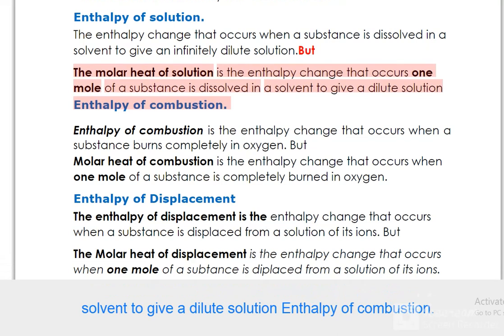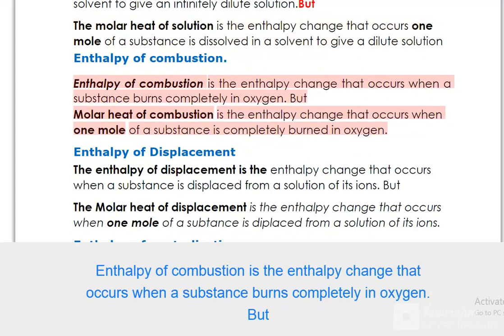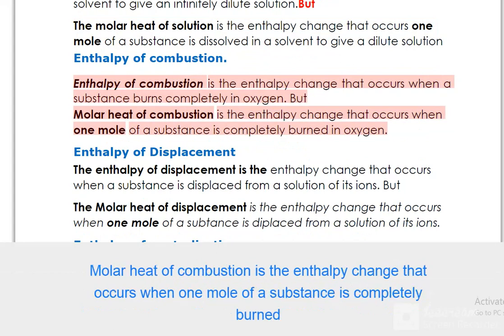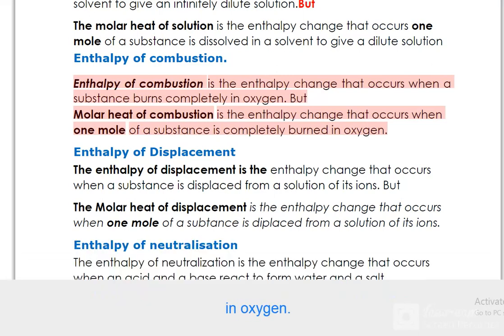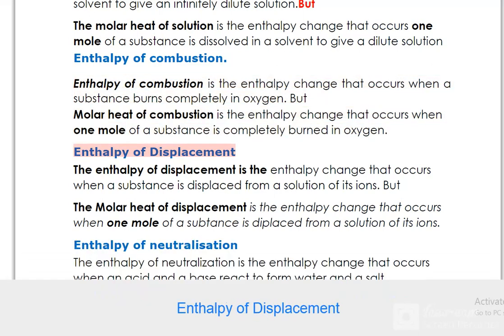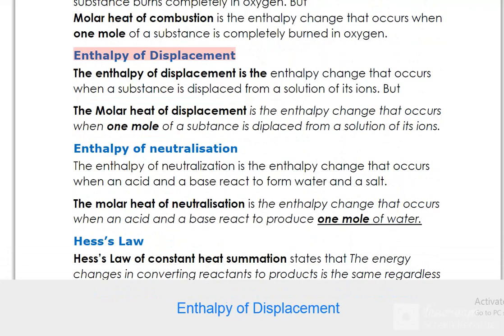Enthalpy of combustion. Enthalpy of combustion is the enthalpy change that occurs when a substance burns completely in oxygen. But molar heat of combustion is the enthalpy change that occurs when 1 mole of a substance is completely burned in oxygen. Enthalpy of displacement.